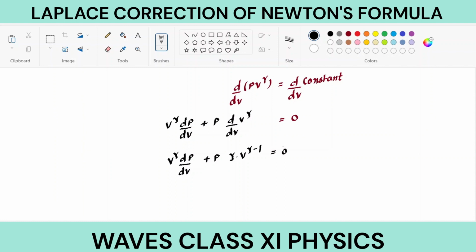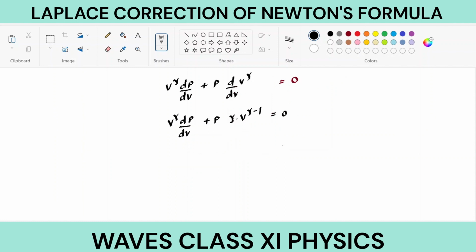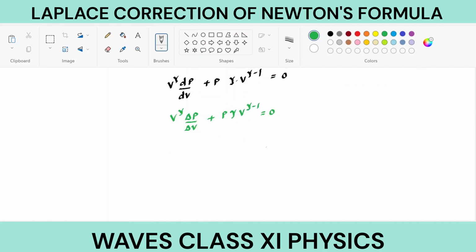Before multiplying, let's make it discrete: delta P upon delta V plus P gamma V to the power gamma minus 1 equals 0. Multiply the whole equation with delta V, and this gives V to the power gamma delta P plus delta V into P gamma V to the power gamma minus 1 equals 0.